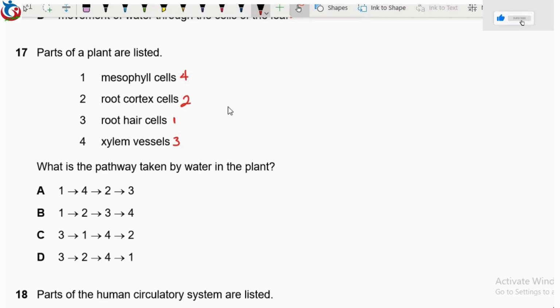So we have 3, 2, 4, 1. So automatically option A is wrong, option B is wrong, and we have option C as the correct answer.